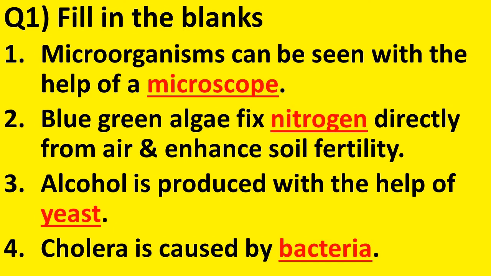Number 3, alcohol is produced with the help of dash. You know the answer. What is that? Yeast. Yeast produces alcohol during the fermentation process. Number 4, cholera is caused by dash. What is the answer? Cholera is caused by the microbe bacteria.